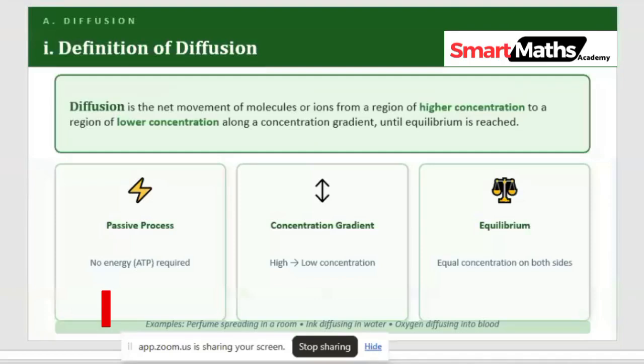Diffusion. When we talk about diffusion, like I told you the last time, it is the movement of molecules or ions from a region of higher concentration to a region of lower concentration until it is evenly distributed, or until it reaches an equilibrium and a balanced state. Now, what do I mean?